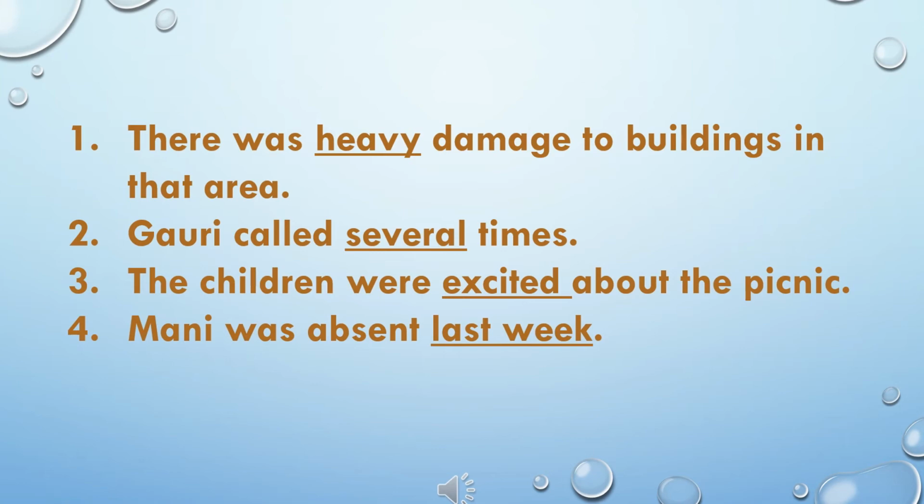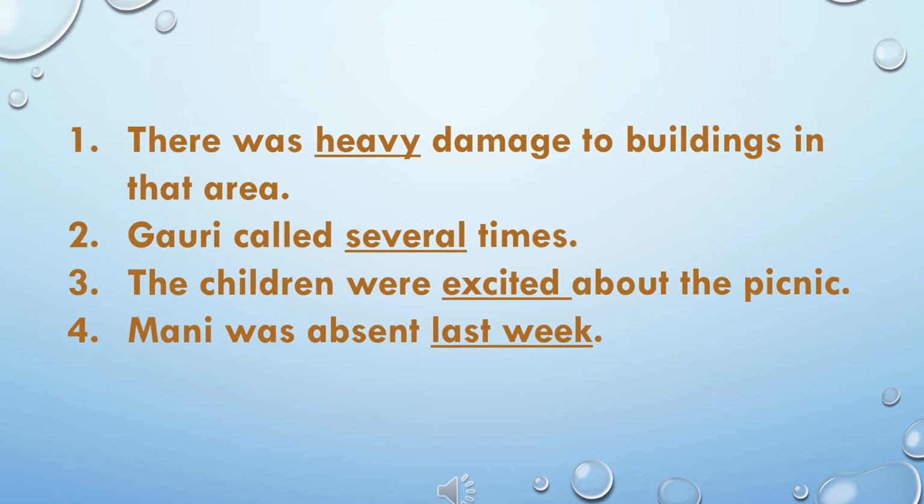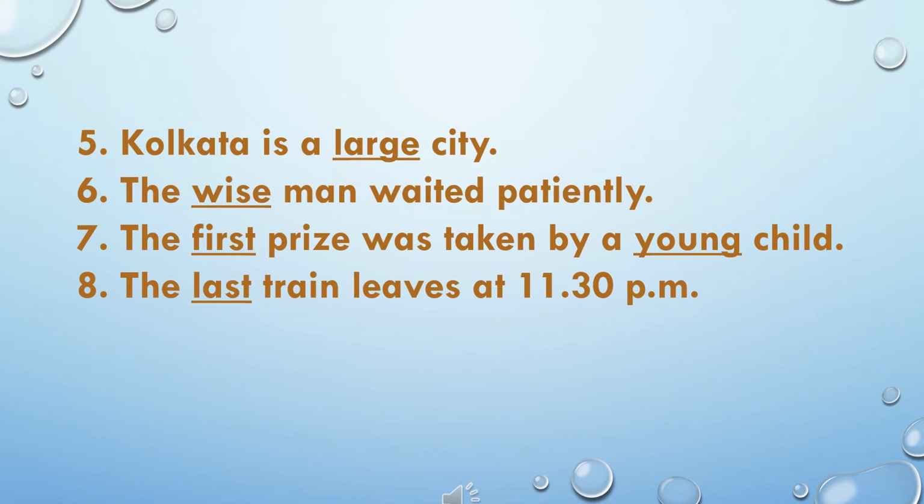Adjective, last week. 5. Kolkata is a large city. Large, adjective. 6. The wise man waited patiently. Wise, adjective. 7. The first prize was taken by a young child. In this sentence, there are two adjectives, first and young.